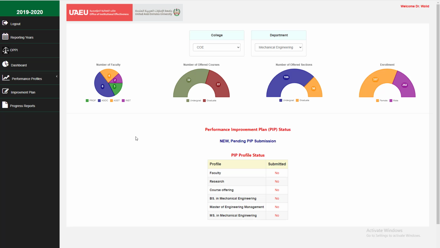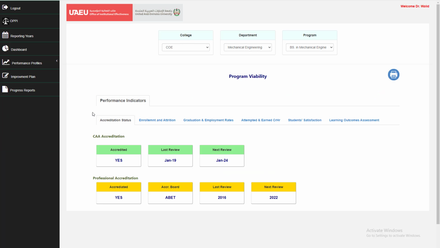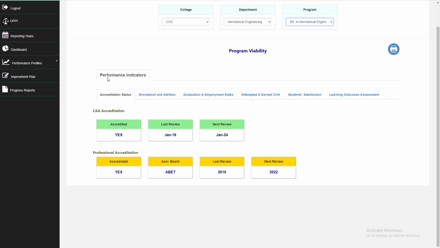In this video we will look at the third performance profile. If I click on the performance profile of the program viability here, you will have a new drop-down menu to select the programs that you would like to study. In this case I will select the PS in mechanical engineering as a demo. Under the performance indicators, there are 6 tabs.